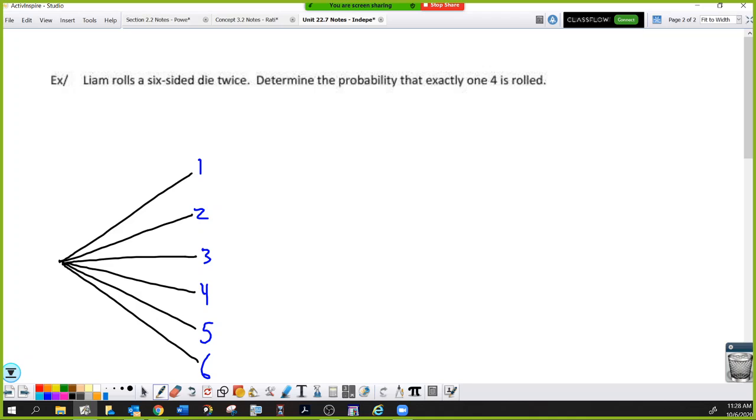So you were asking me, why can't we just say the probability would be 1/6 because it's a 4, and then 5/6 that it's not a 4? And then that would give you 5/36, right?